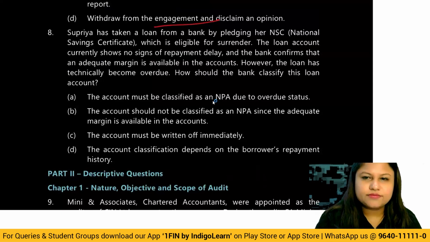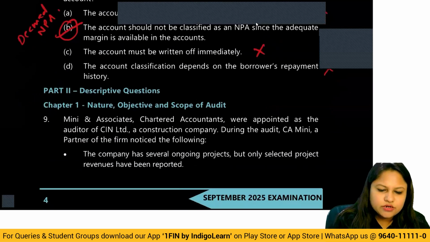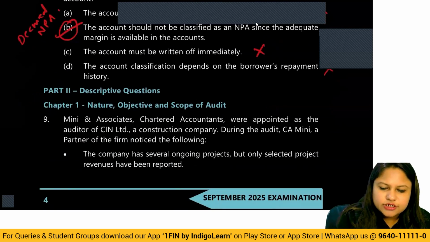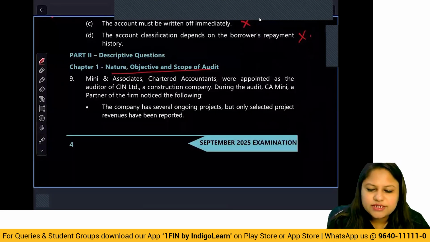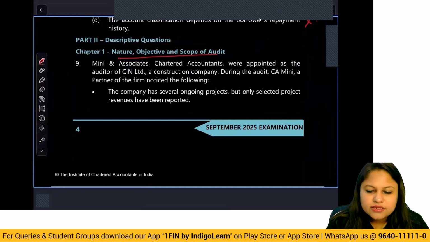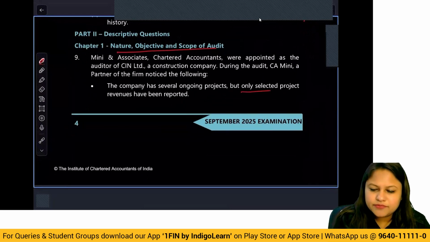Okay? All right. Moving on further to descriptive questions now. So you can look at it. First topic is from the nature, objective, and scope. Mini and Associates, Chartered Accountants, were appointed as the auditor of CA Limited, a construction company. During the audit, CA Mini, a partner of the firm, noticed the following. The company has several ongoing projects, but only selected revenues have been reported.